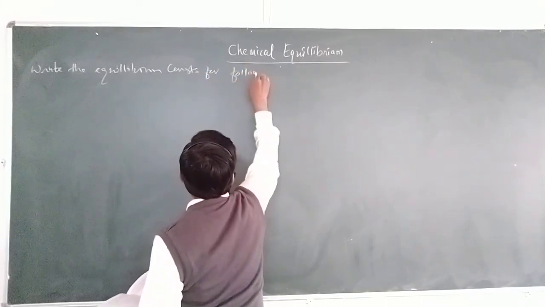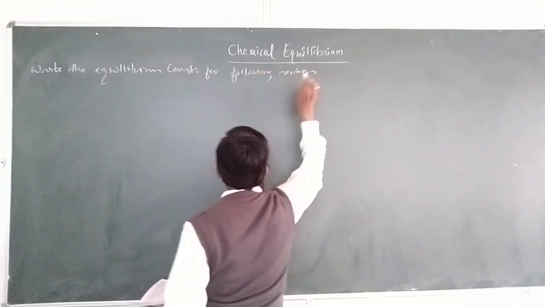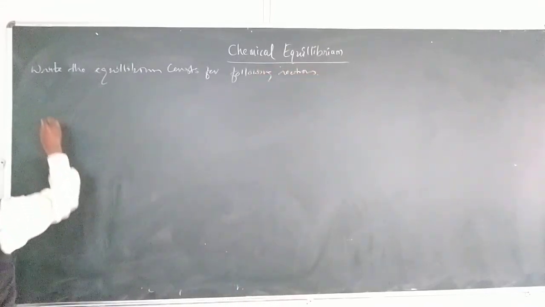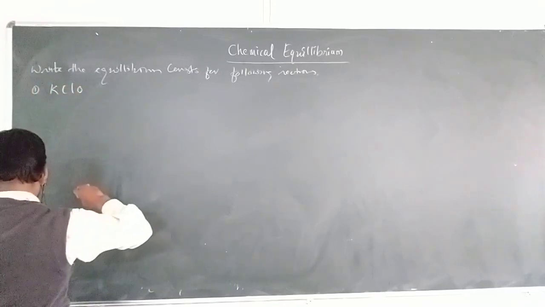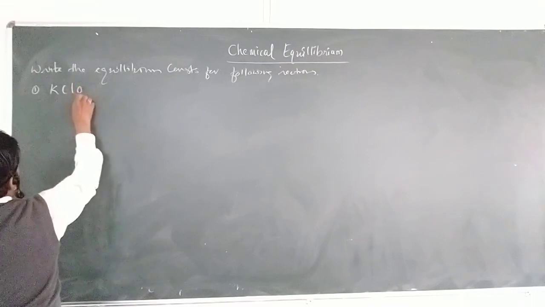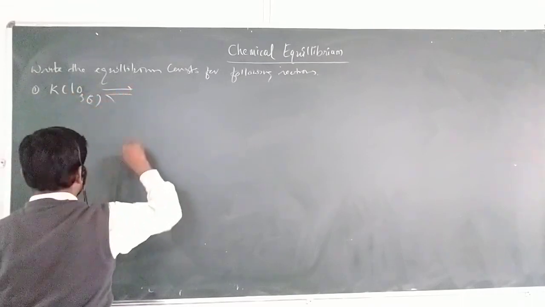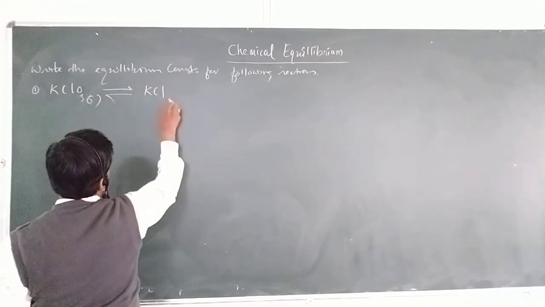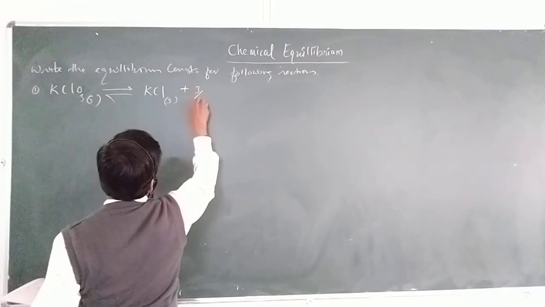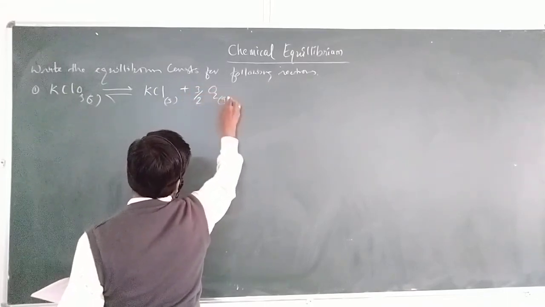How can we write? See, for example, reaction number 1: KClO3 in solid form forms potassium chloride, KCl, in solid, with evolution of 3/2 oxygen. Here oxygen is in the gaseous form.